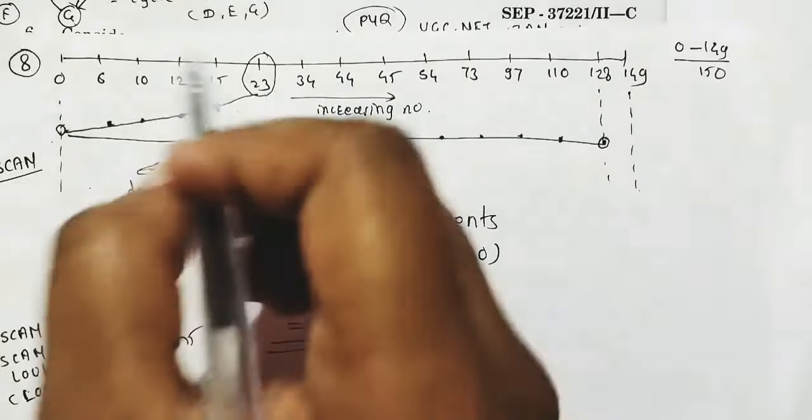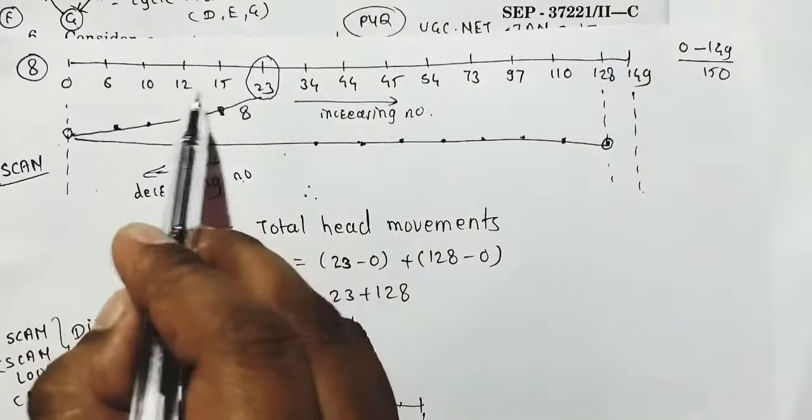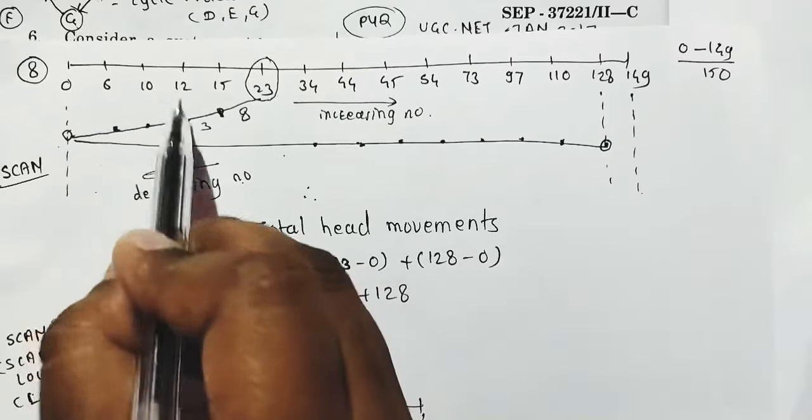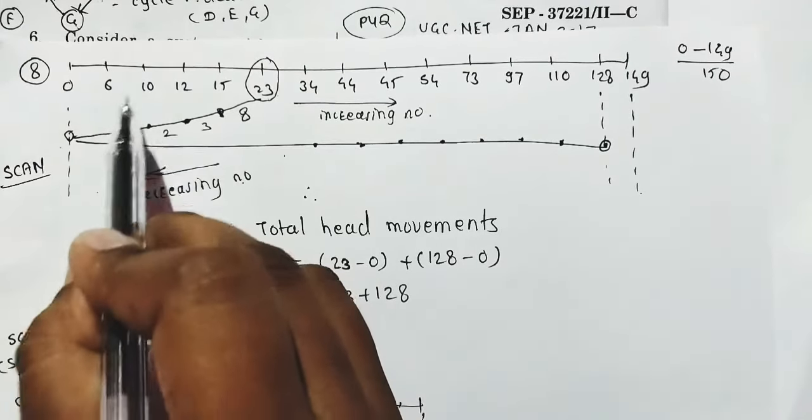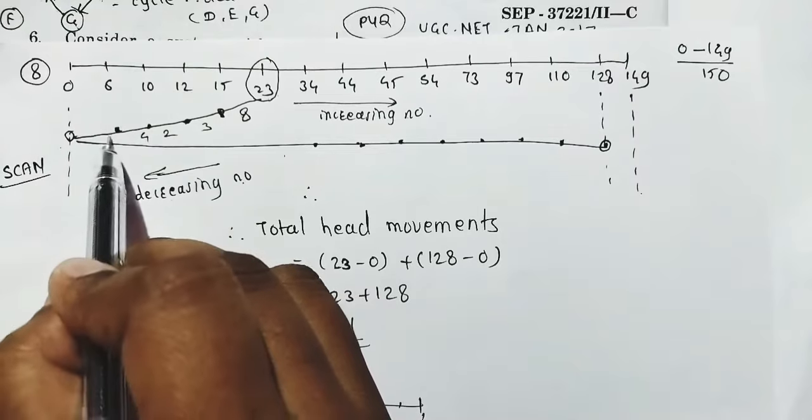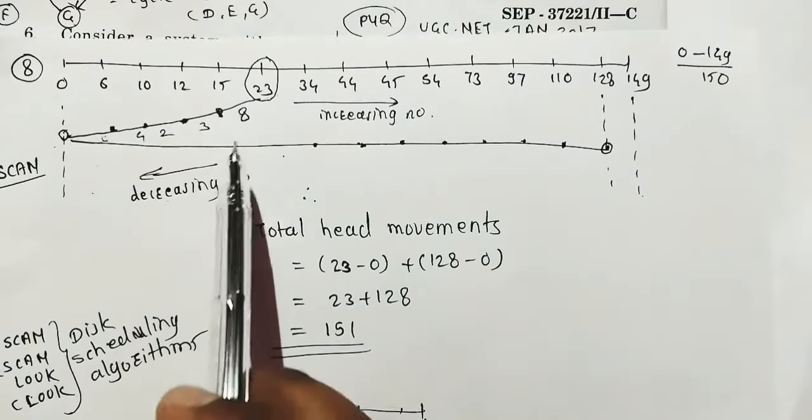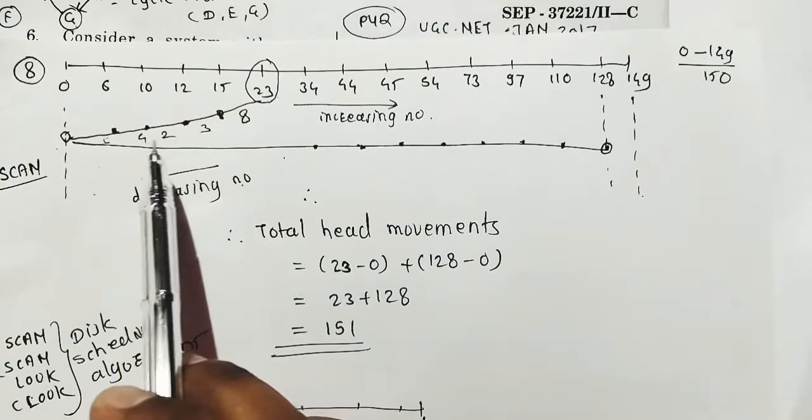8. Okay. Now 15 minus 12 is 3. 12 minus 10 is 2. 10 minus 6 is 4. 6 minus 0 is 6. Now what is this sum? 8 plus 3 plus 2 plus 4 plus 6. What is this?